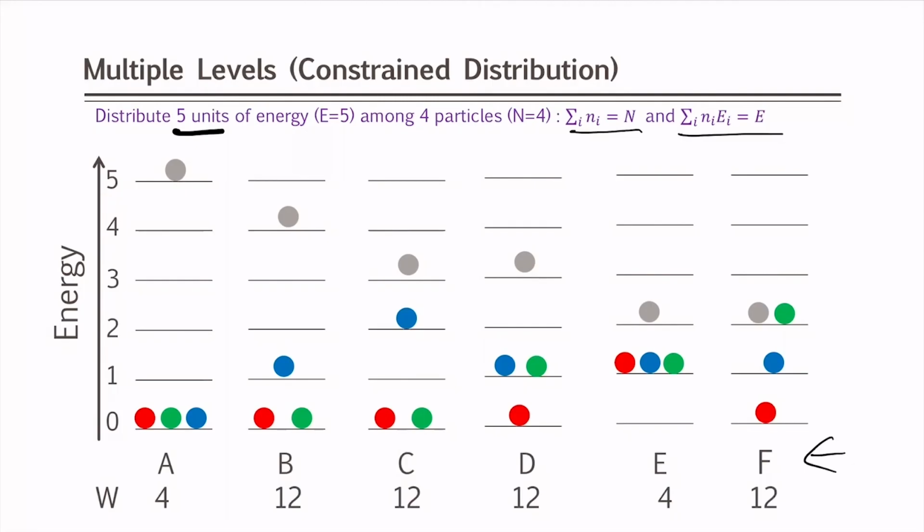I do not know whether you can get any more, you can check that. 6 possible distributions. Now, how do I get the W equal to 4? There are 4 particles. So, factorial 4 divided by factorial 3, there are 3 particles in one box, right. Factorial 3, factorial 1, and all the others are zeros. That will give you the 4.